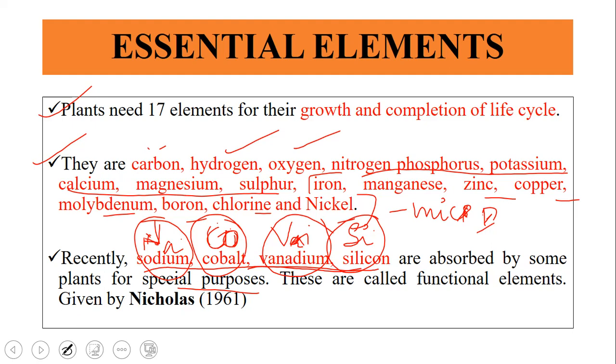So these 4 elements are called functional elements because they have some function which is necessary for few plants, not for every plant. That is why these are called functional elements, and these functional elements were discovered by Nicholas.